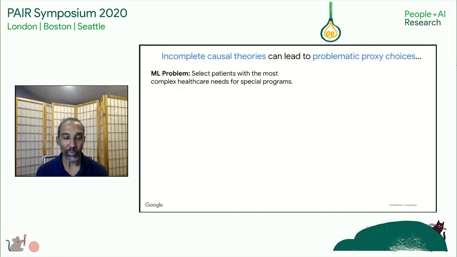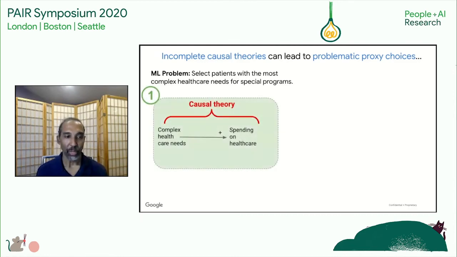Now, as a reminder, the problem that the designers and product managers were tasked with solving for this particular algorithm, the medical algorithm, was to select patients with the most complex healthcare needs for special programs. And within Territory 1, they formulated the causal theory that patients with the most complex healthcare needs would have spent more money on healthcare in the past. And this led them to select spending on healthcare as the target variable for the algorithm.